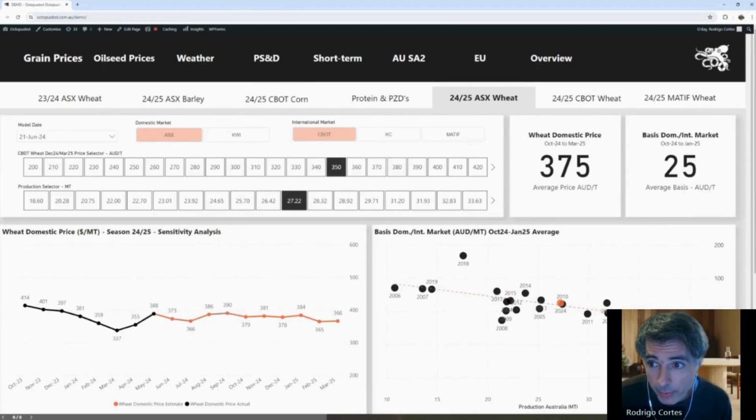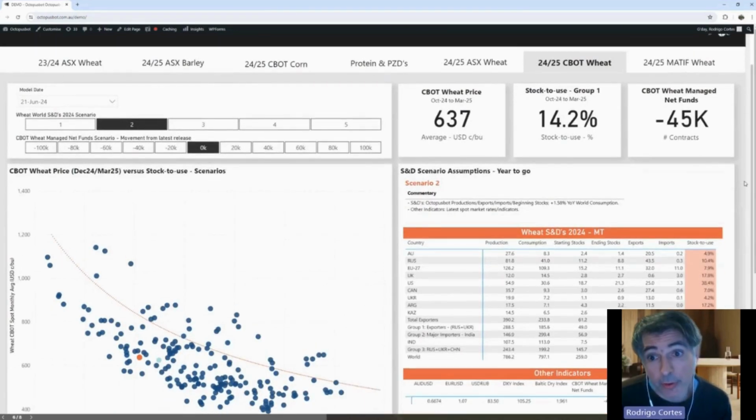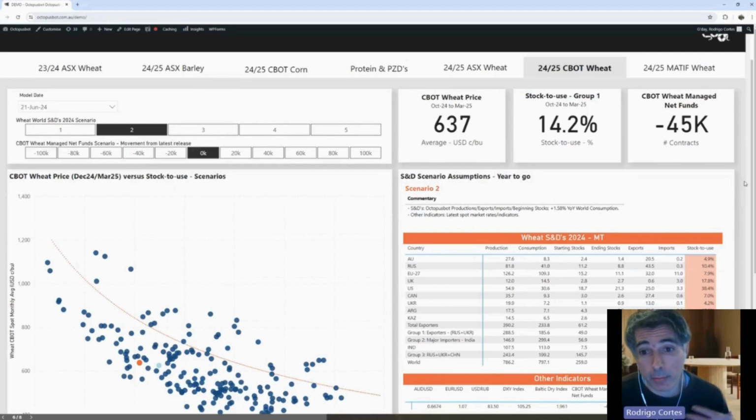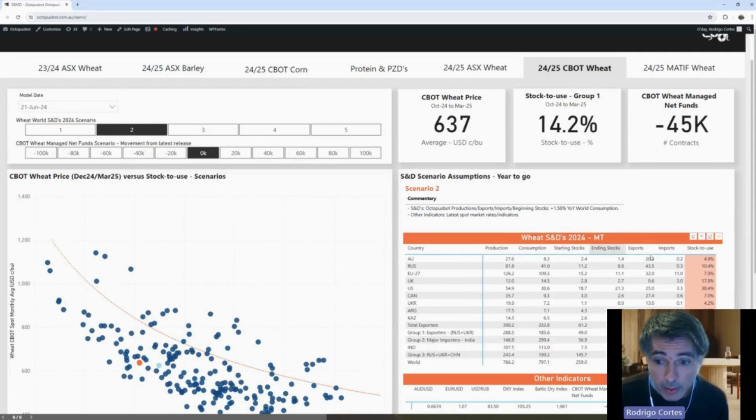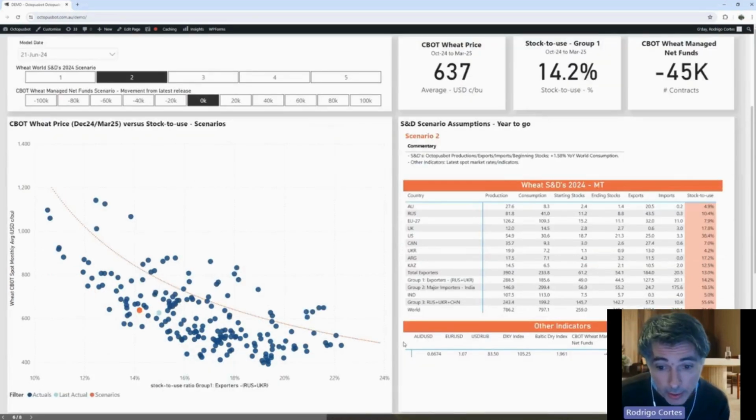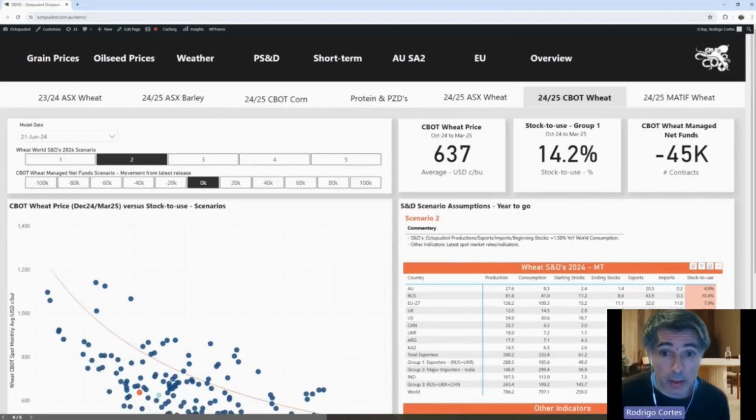So these models were trained with the historical data. They have a high level of cross-validation accuracy as well. And we use our scenario of the S&Ds that we run through the models. So based on our scenario, and based on the other indicators that we maintain constant for the balance of the year, just to obtain a number, this model in particular is giving us 640. This is for the December 24 contract, Chicago. By the way, this is not advice. This is just numbers that we get from the models. So we're not giving advice to anyone.